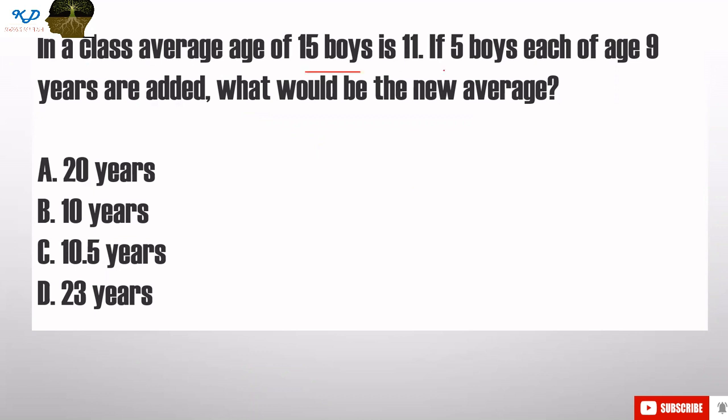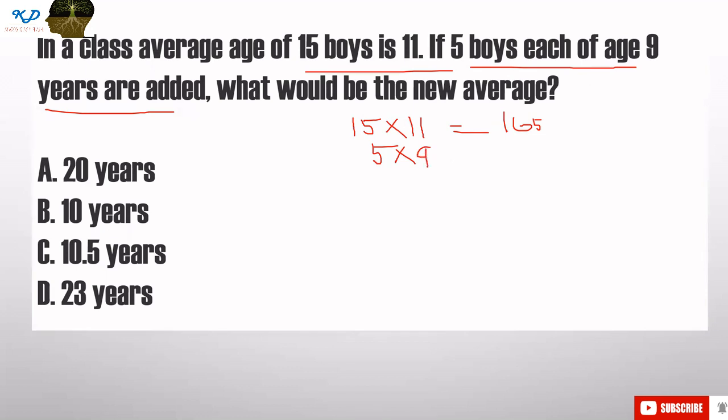In a class, the average age of 15 boys is 11, and if 5 boys each of age 9 years are added, what would be the new average? So here, the 15 boys had an average age of 11 years, so their total age is 165 years. After that, 5 new boys were added, with an average age of 9 years, so their total age is 45 years.